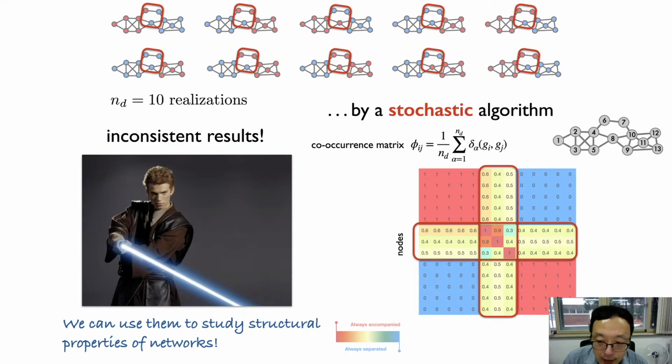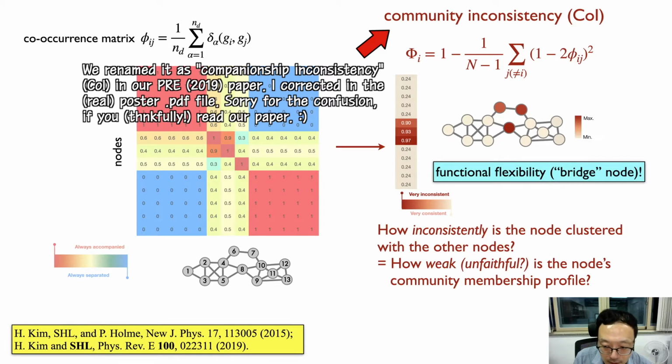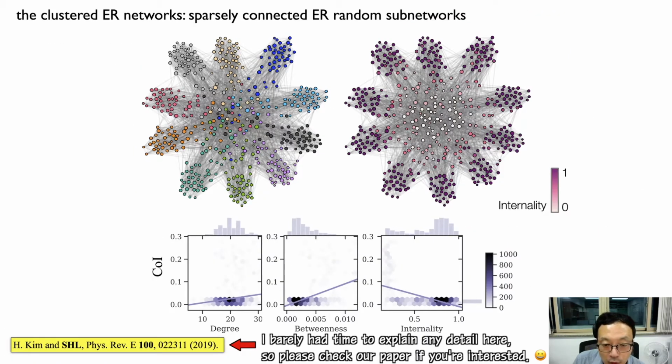So if we quantify this kind of inconsistency in community detection at each node level, we can actually detect this bridge structure. We introduce this community inconsistency, or COI, and it essentially measures how inconsistently a node is clustered with the other nodes. It represents the functional flexibility of a bridge node somewhere between this tightly bound group and this tightly bound group, and it mediates between these two groups, which would of course be very important in various types of real world networks.